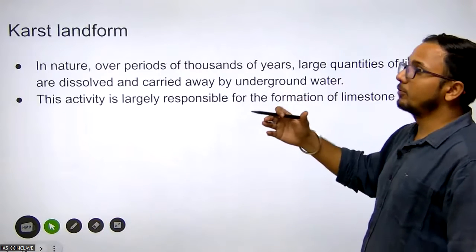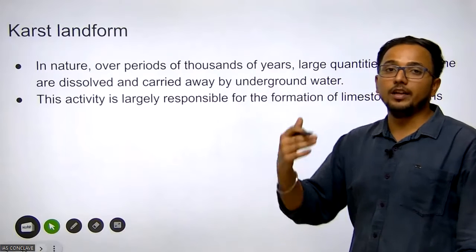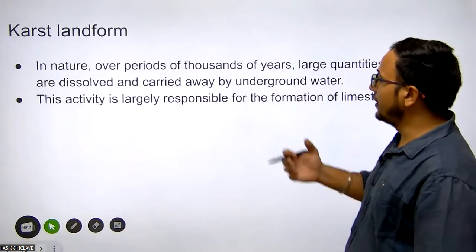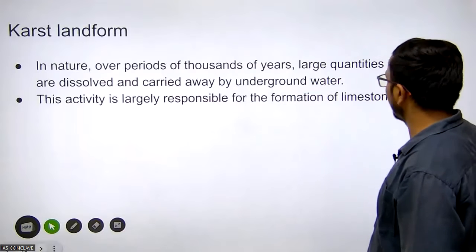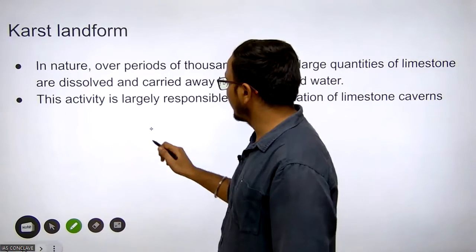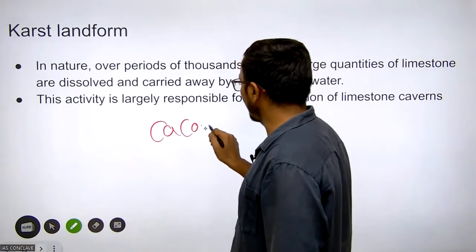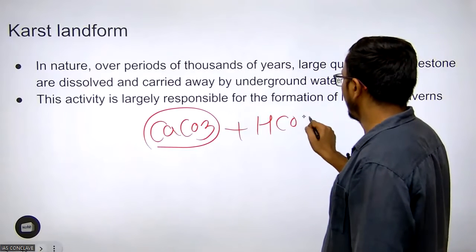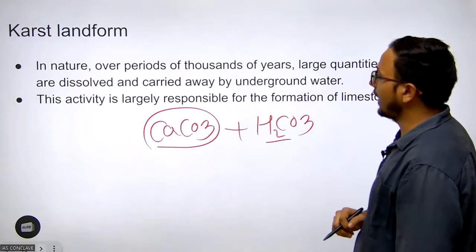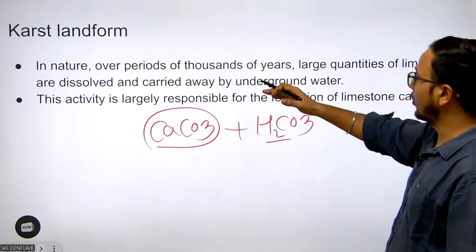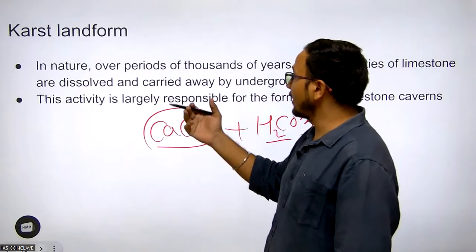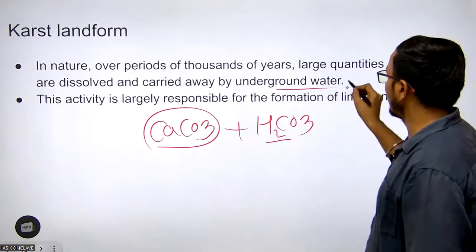So this is how acid helps in chemical weathering. Now look at karst landforms. Karst landform is a result of dissolution, and dissolution is a chemical weathering. In nature, over periods of thousands of years, large quantities of limestone, which means calcium carbonate, are dissolved, as we saw in this example when H2CO3 attacks. The limestone is carried away by the underground water, so karst landform is a result of underground water.